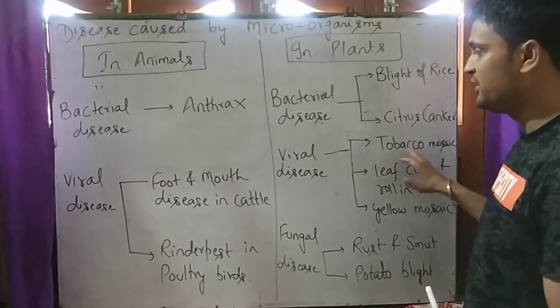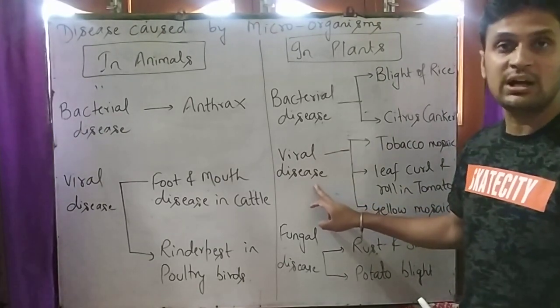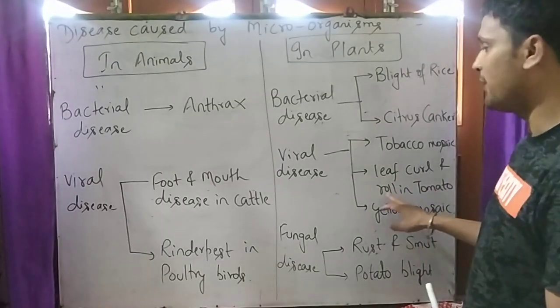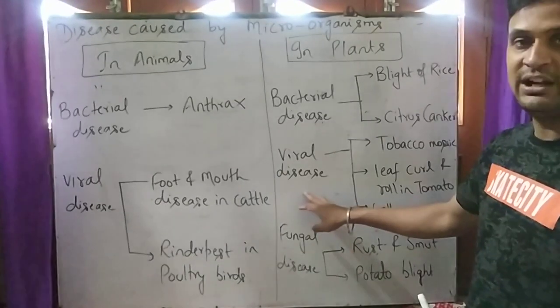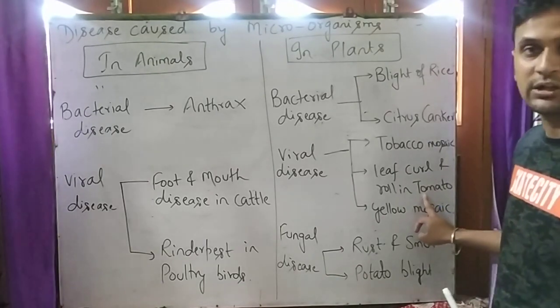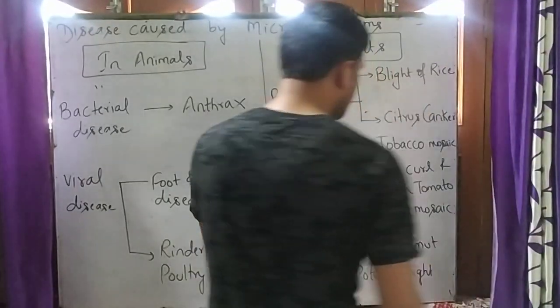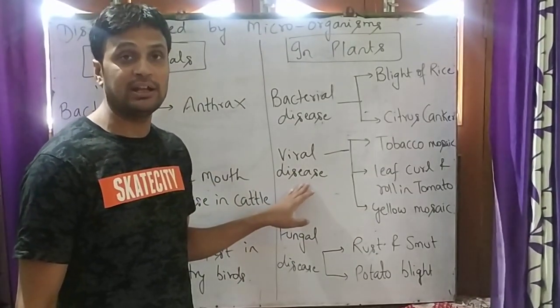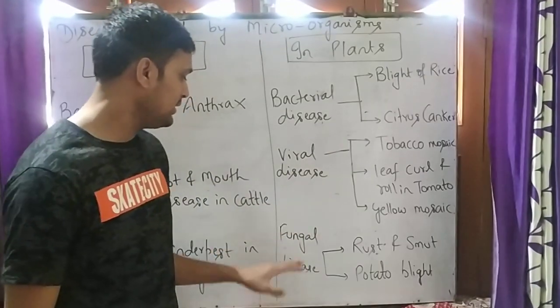Tobacco mosaic is a viral disease which occurs in tobacco plants. Leaf curl and roll is a viral disease which occurs in tomato or cotton plants. Yellow mosaic is a viral disease which occurs in the ladyfinger plant.